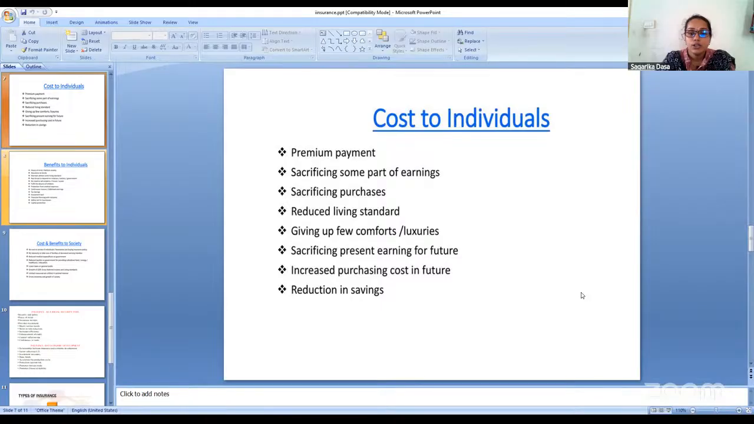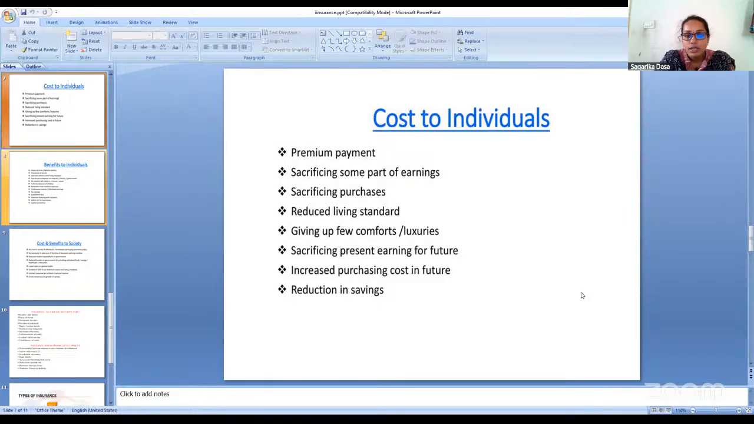Increased purchasing cost in future. Now, in future, our purchasing cost will be increased because we are spending current earnings for the future. Automatically, our future cost will be increased. Reduction in savings.